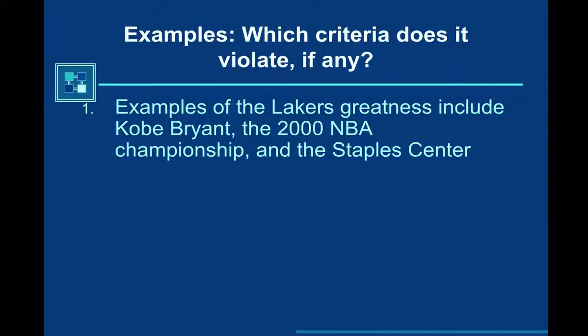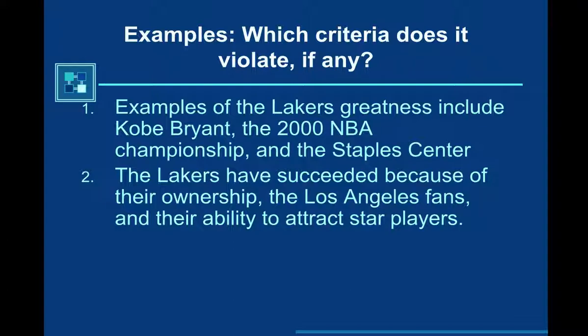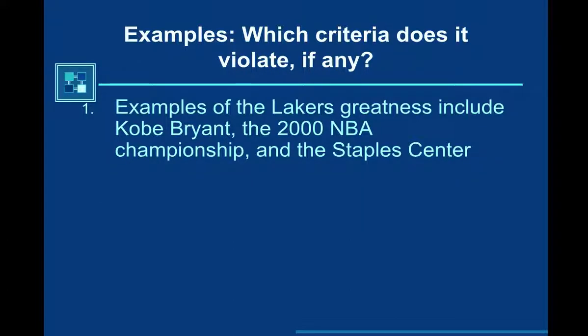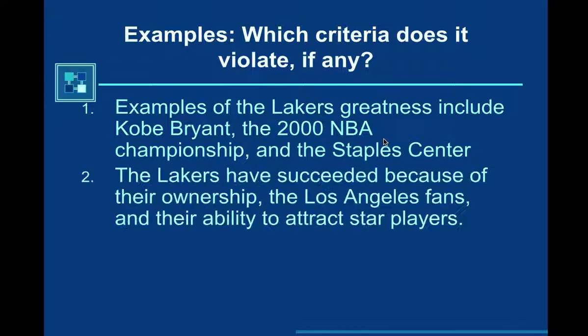Examples of the Lakers' greatness include Kobe Bryant, the 2000 NBA championship, and the Staples Center. Again, if we look at this and you go back to your notes, one of the criteria says that you cannot have specific examples. And this clearly states specific examples of why. So we don't want to include that.